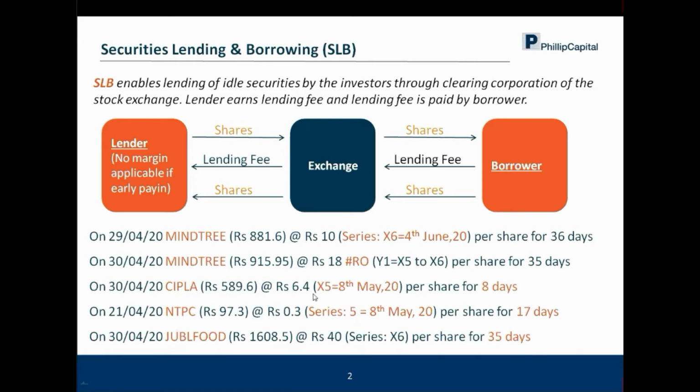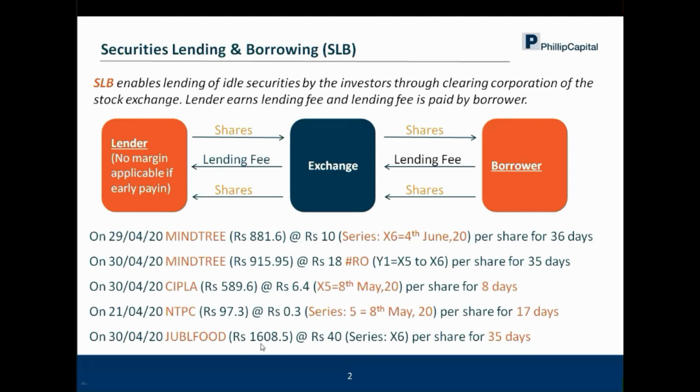So there's a difference between X5 and 5, which I'll also explain in the next few slides. This is related to AGM, or the voting rights which are there. So in case you don't want the stocks back when there's an AGM, and in case you want the stocks back when there's an AGM. So there's a difference between these two, X5 and 5. So this is also one of the features in terms of the kind of trading which happens on the SLB platform, on the SLB product at the exchange platform.